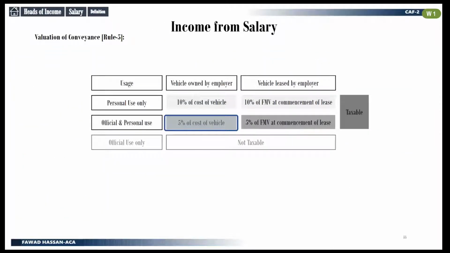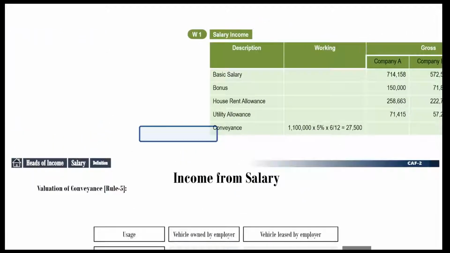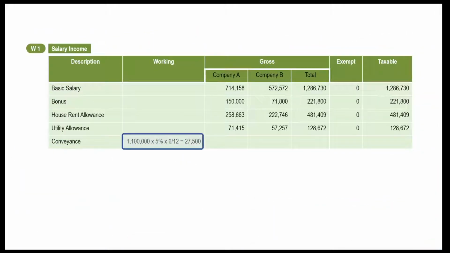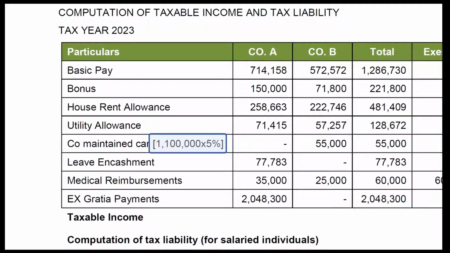Recall the relevant slide of notes. If you want to revise valuation of conveyance, a link of relevant video can be found in description. 5% of cost of vehicle will be included as salary income. Mention it in your working. Value comes to Rs 27,500. Please note that on basis of our assumption that Company B has been served for half year, we have added a factor of 6 by 12 in our calculation. This factor has not been used in your solution book. Therefore, our answer may differ slightly.